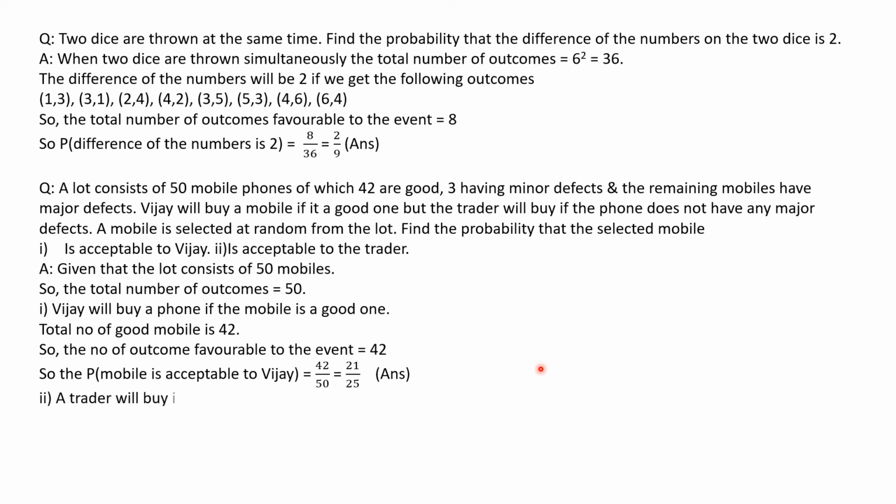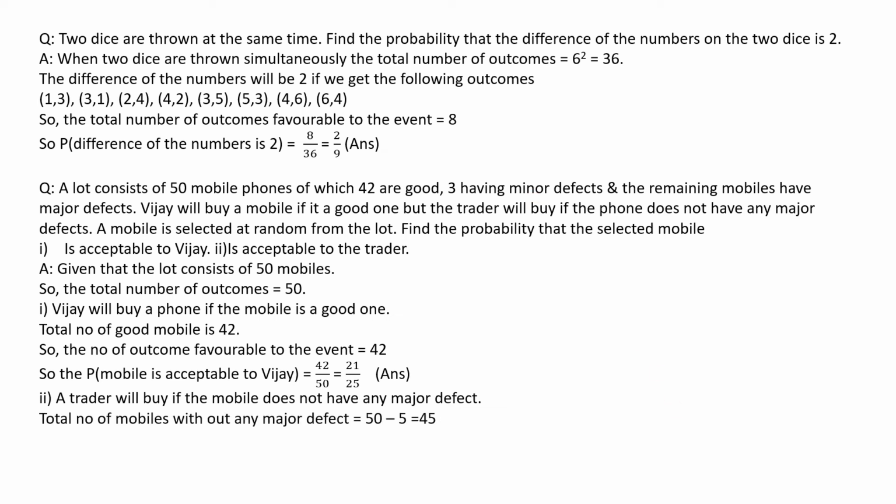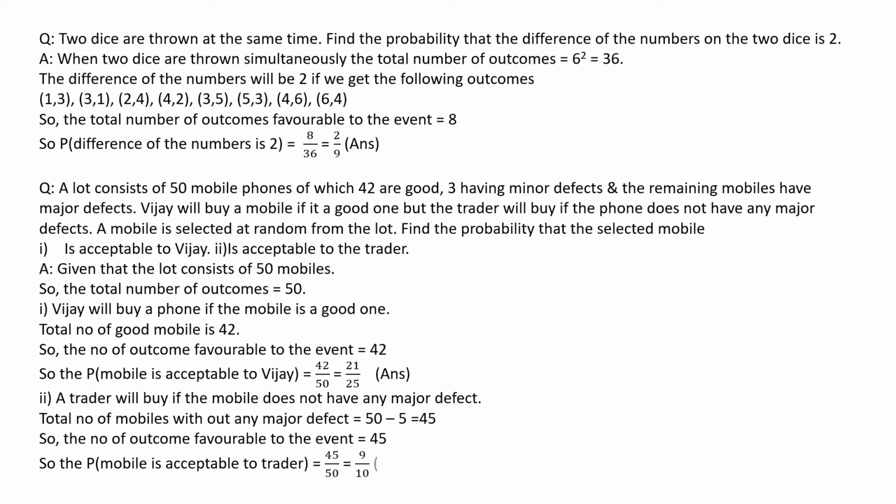Come to the second bit. A trader will buy if the mobile does not have any major defect. But how many mobiles have major defects? It is given that out of 50, 42 are good and 3 have minor defects. That means the remaining 5 mobiles have major defects. So the total number of mobiles without any major defect is 50 minus 5, or 45. So the number of outcomes favorable to the given event is 45, and the probability that the mobile is acceptable to the trader is 45 by 50, which is 9 by 10. That is the answer.